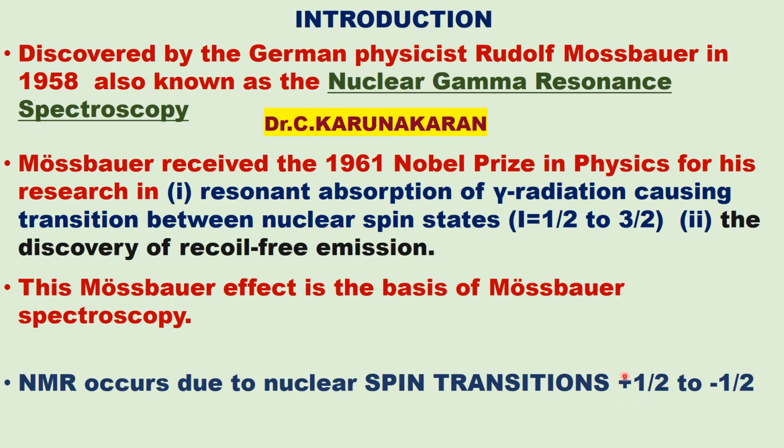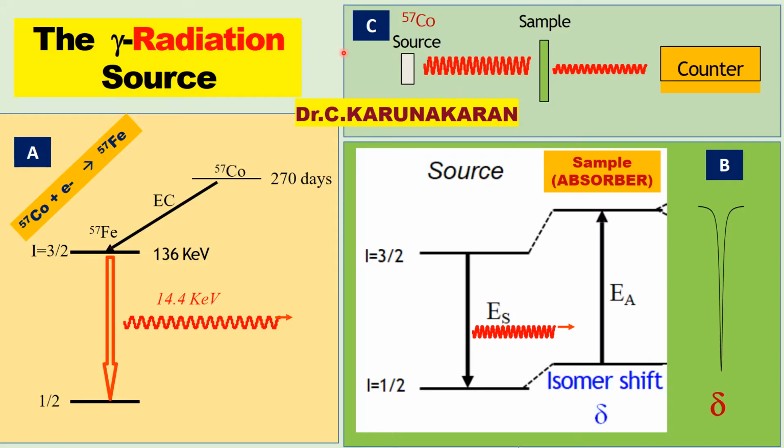You have studied NMR spin transition. Okay, this is different from Mössbauer spectroscopy, and you also have NQR, nuclear quadrupole resonance spectroscopy.